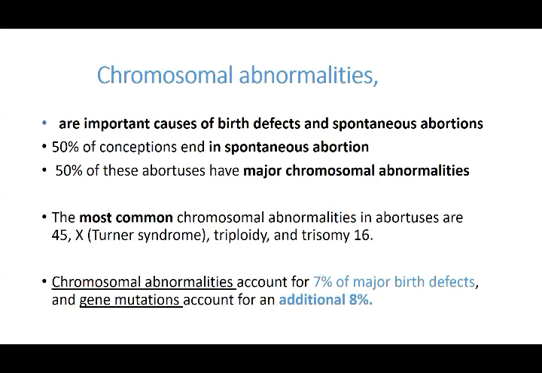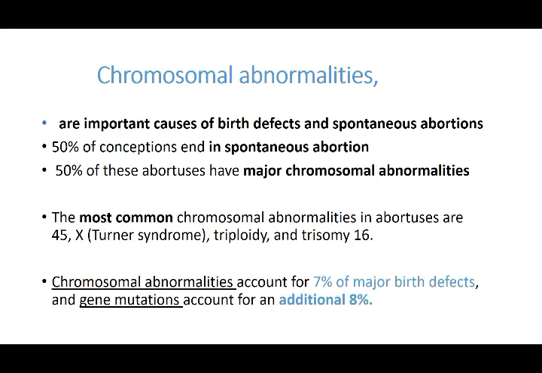The most common chromosomal abnormalities in the aborted fetus are X45 monosomy, Turner syndrome, X sex monosomy, triploidy, and trisomy. That means it can be a monosomy, it can be a trisomy, and it can be sex or autosomal chromosomes that show the problems. But what is commonly seen are triploidy, trisomy, and Turner syndrome, which is the sex-related chromosomal abnormality. So these are the few which are commonly seen.